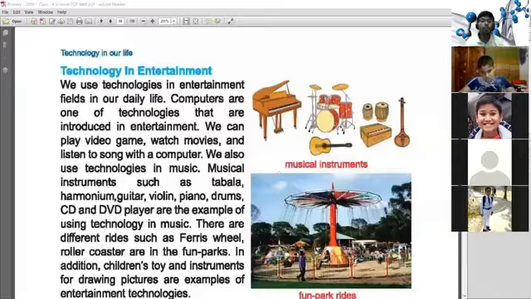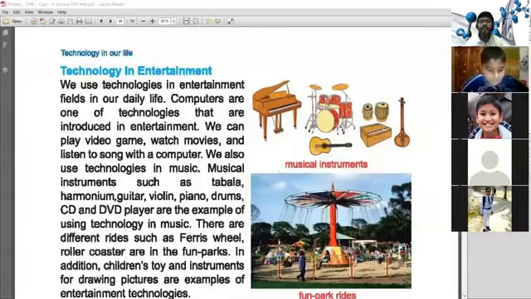We also use technology in music. Musical instruments such as tabla, harmonium, guitar, violin, piano, drums, and CD and DVD players are examples of using technology in music. A few days ago, we used cassette players for music, then CD, DVD. Now we use YouTube channels for listening to music. This is modern, ultra modern technology used for our entertainment.